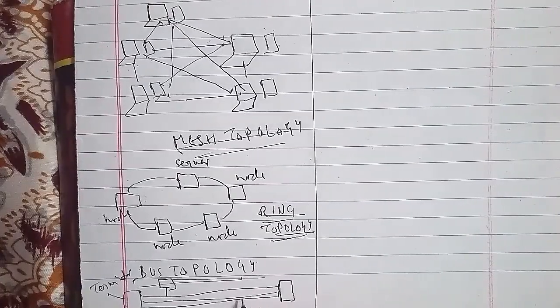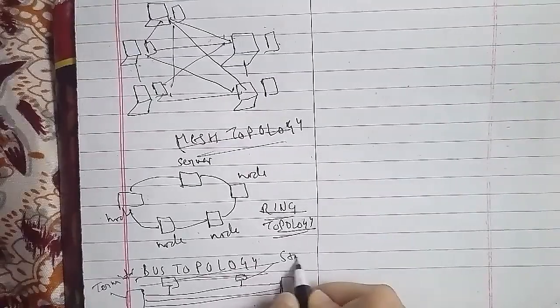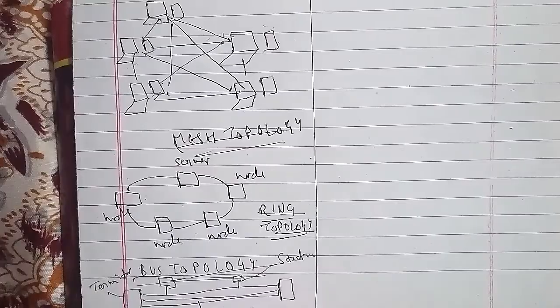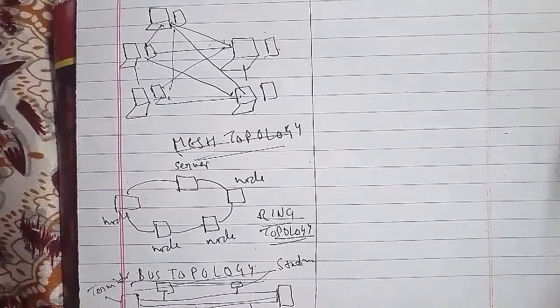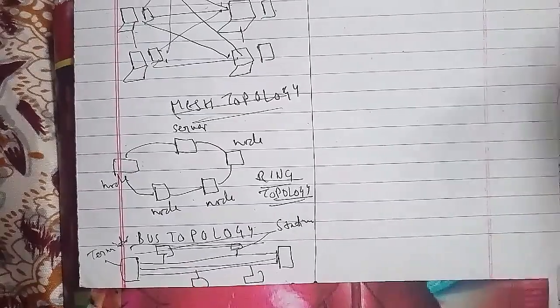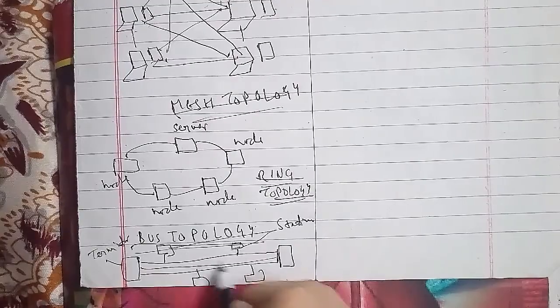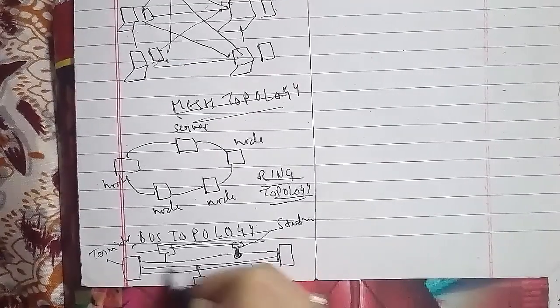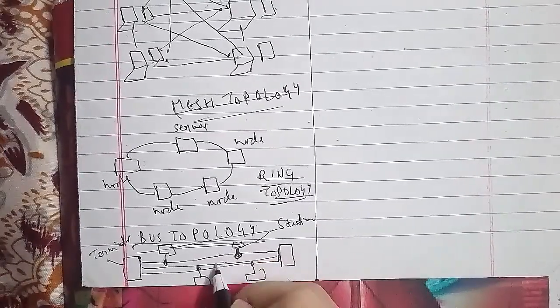Now we'll discuss the last one, your star topology. In the star topology, each station is directly connected to a common central node, and the number of cable links required for n devices' connection is n.